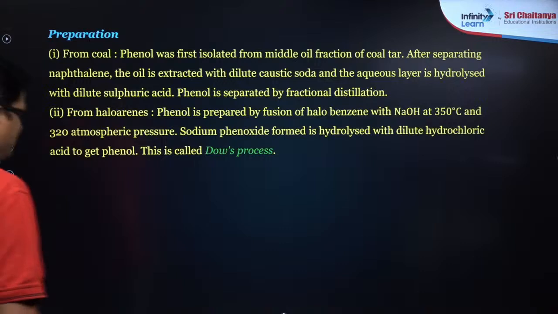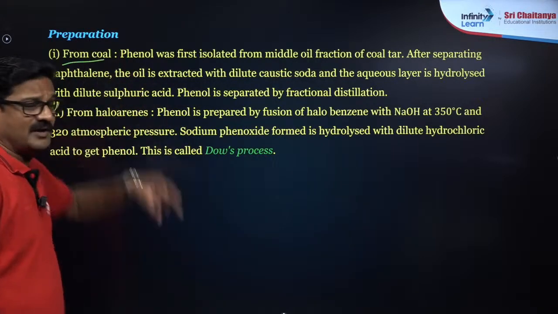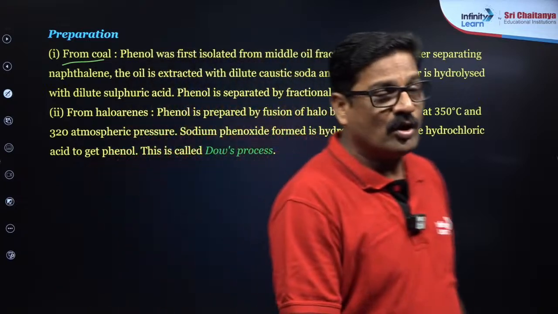Next, let's see the preparation. Various methods are there for the preparation. You can prepare phenol from coal.